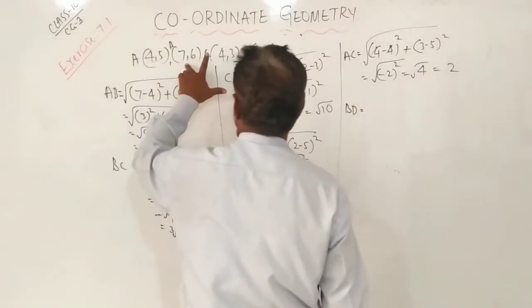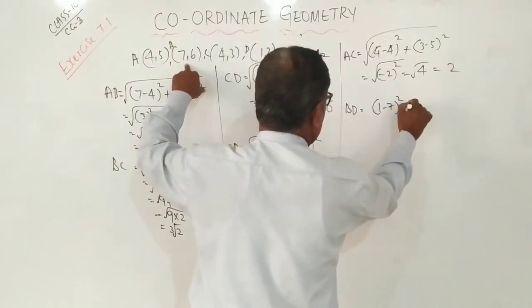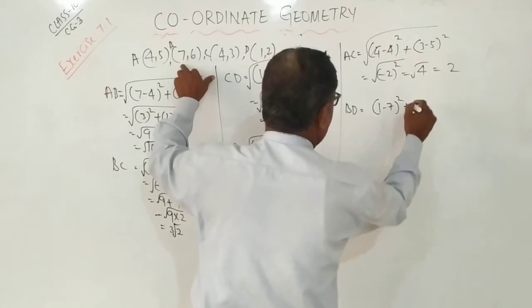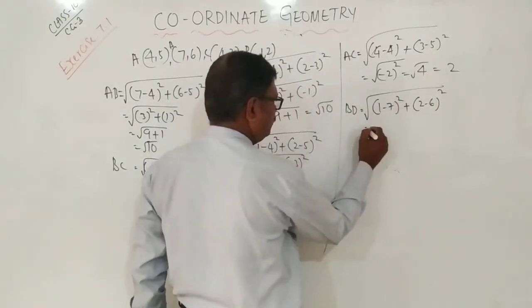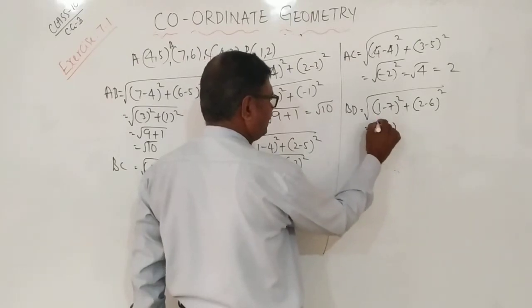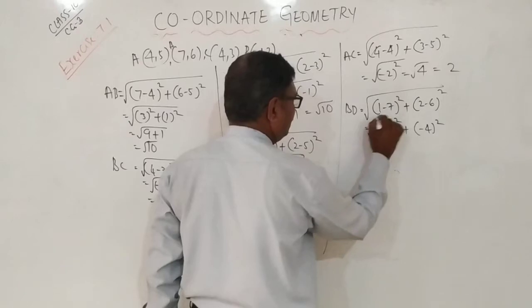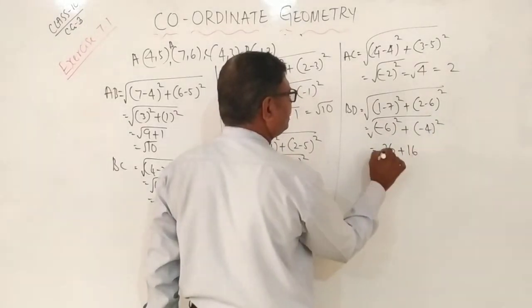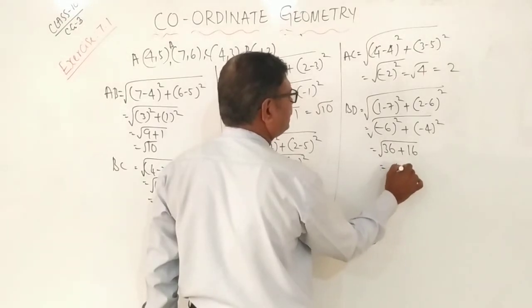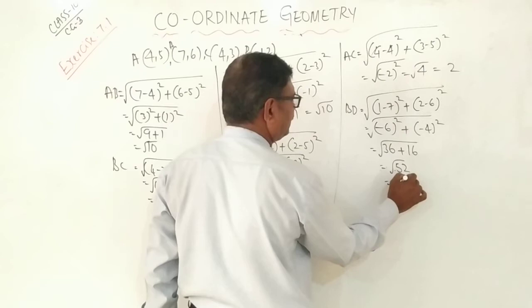What is BD? Here B, here D. 1 minus 7 whole square plus 2 minus 6 whole square. So 1 minus 7 is minus 6 square, plus minus 4 square. Minus 6 square is 36 plus 4 square is 16, that is 52, or 2 root of 13.